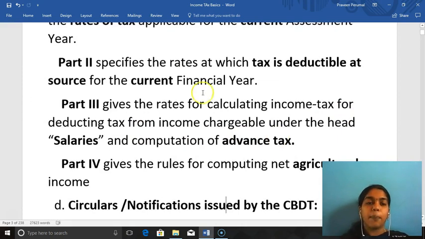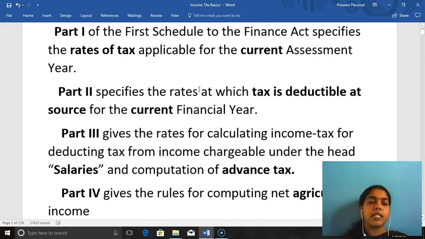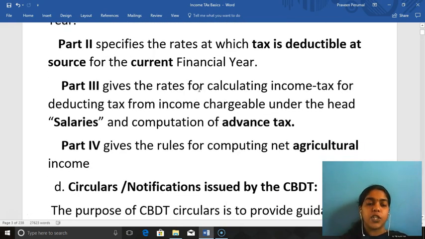So totally there are 4 parts. Part 1 is with regard to the rate of tax applicable for the assessment year. Part 2 is with regard to TDS. Part 3 is with regard to tax on salaries and computation of advance tax. And Part 4 is with regard to computing net agricultural income.